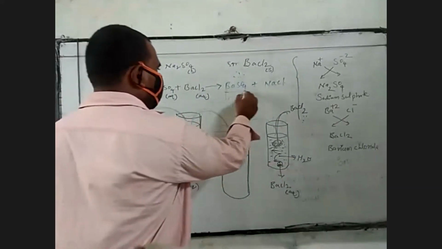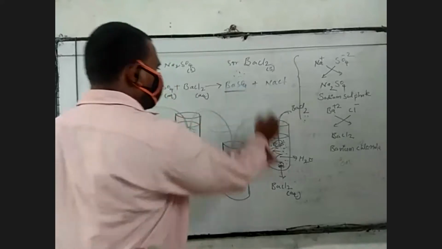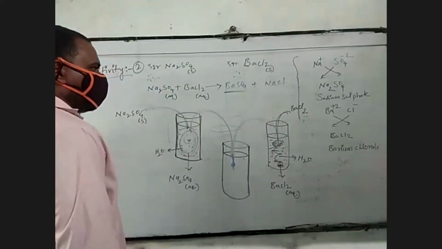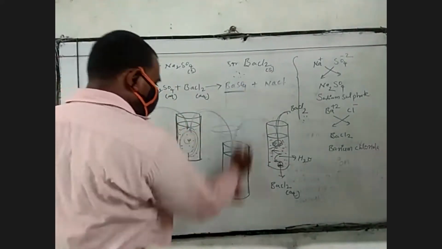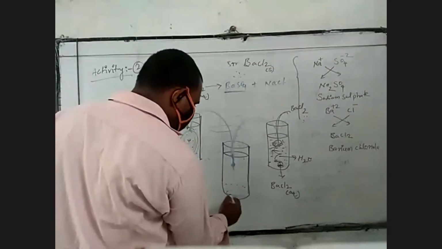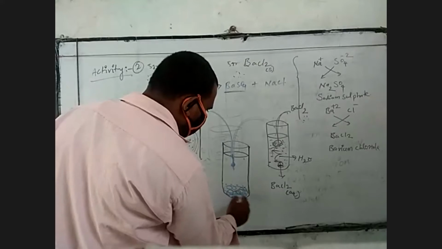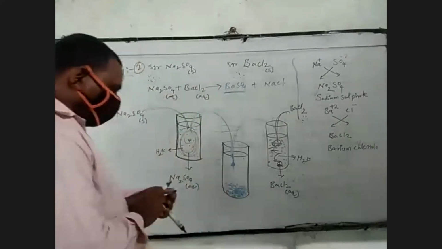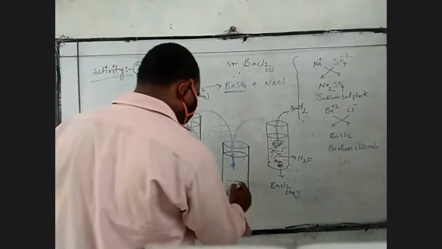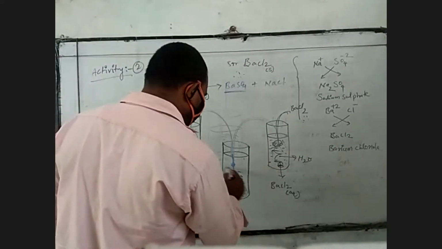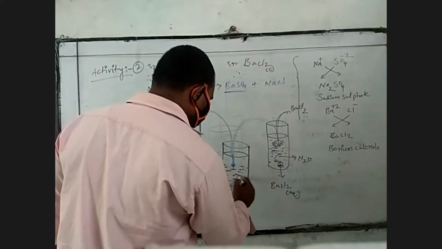This barium sulfate is an undissolved substance, so slowly the barium sulfate settles down to the bottom. The sodium chloride will be in the top portion.